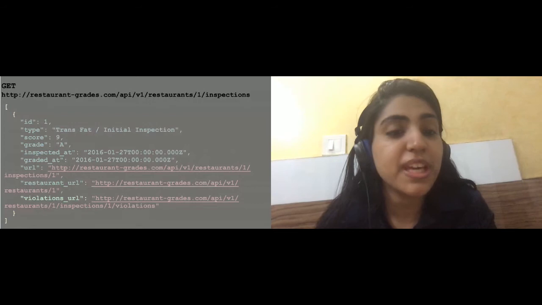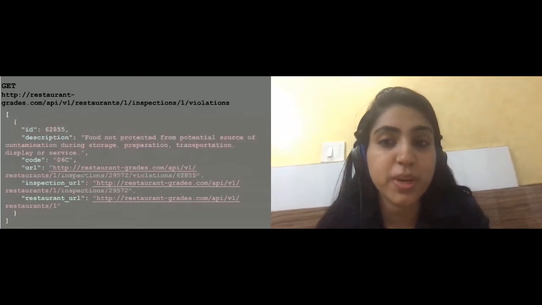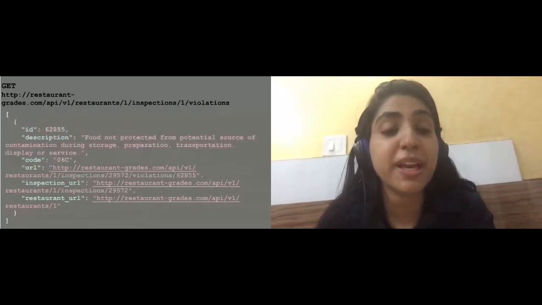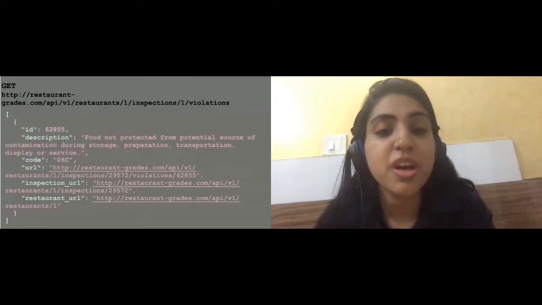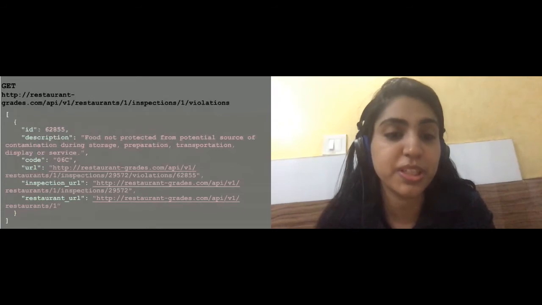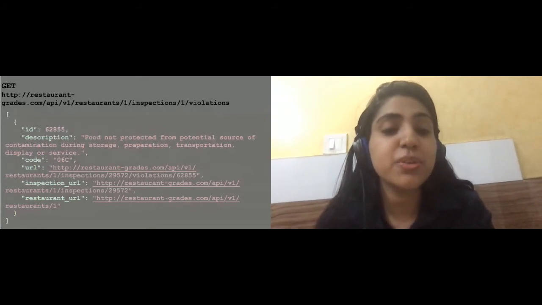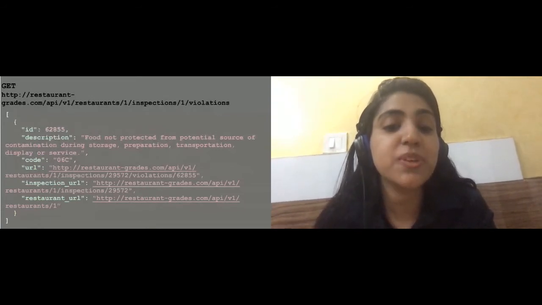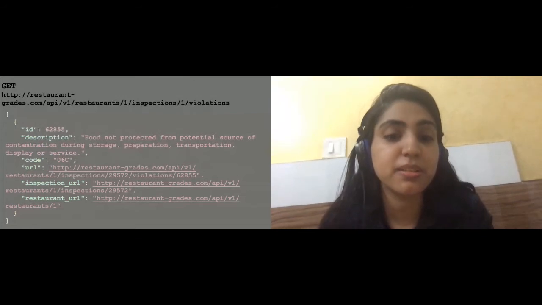So next, if we execute the violations request for a particular inspection on a specific restaurant, we again get a response with more information, attributes, and hypermedia. With this example, you can notice that as we make more calls to these resources, we can get the full picture of the data that the client may need.